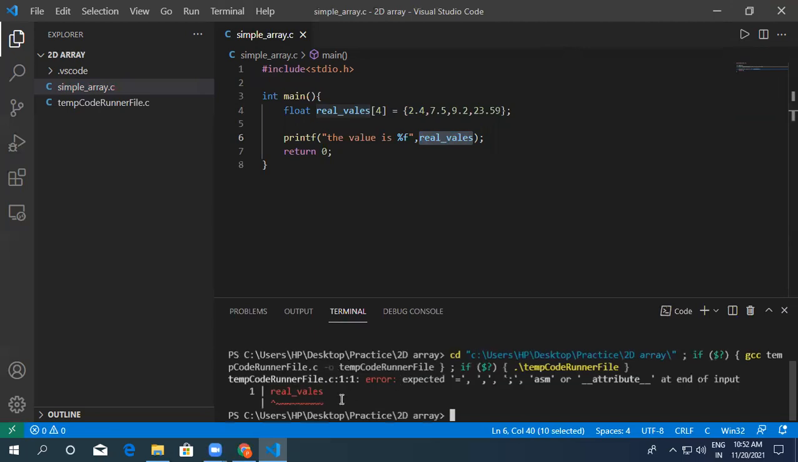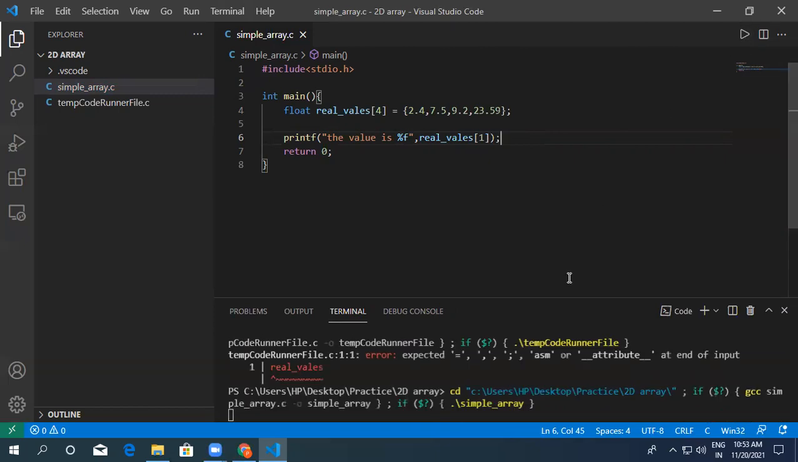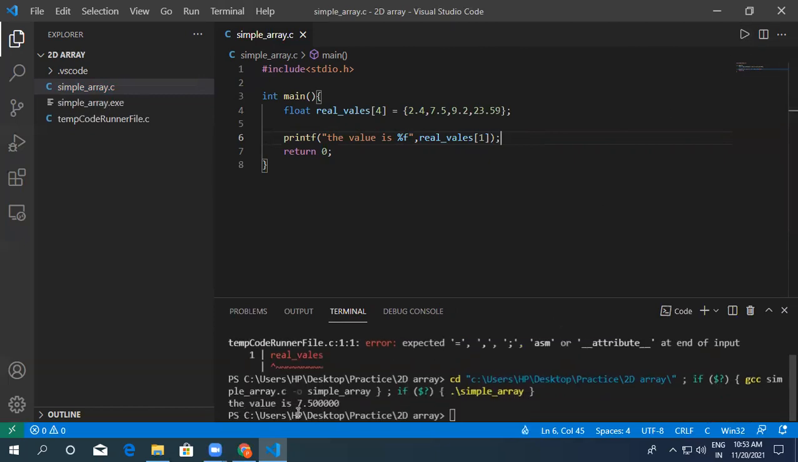Don't write like this. Otherwise, let's see what you will get in the output. So here it is giving an error. It wants the value position. So it should be like real values 0, 1, 2, 3, anything. Whenever you are calling an array or accessing a value, you can't access it just by writing the name. You have to write the position also in this square bracket. So I can write real values 1. Now this is the correct way. So here we got 7.5.